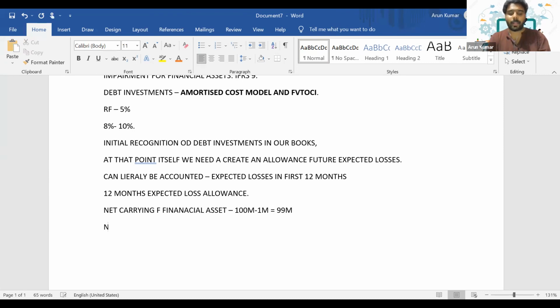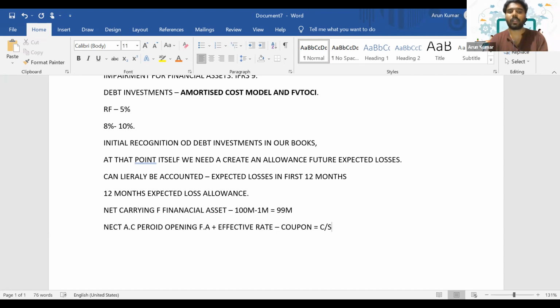But in the next accounting period, again, we have to calculate the fair value, right? So we have to calculate the effective rate of interest. So it will be opening value of financial asset plus effective rate, that's how we'll account for it, and then minus coupon received is equal to closing. This is how we'll account for a financial asset, right?